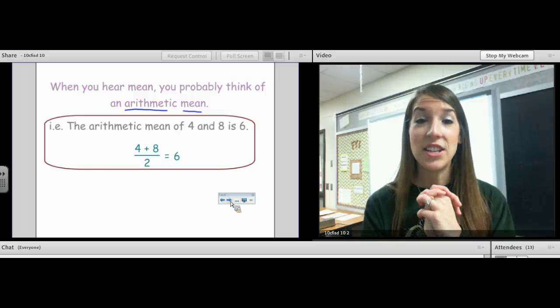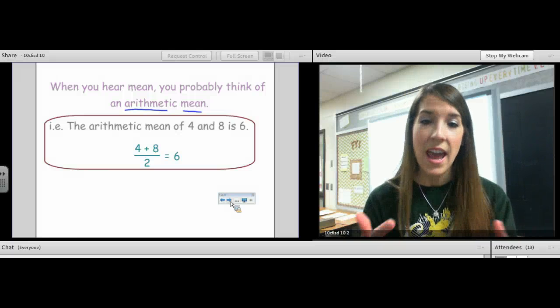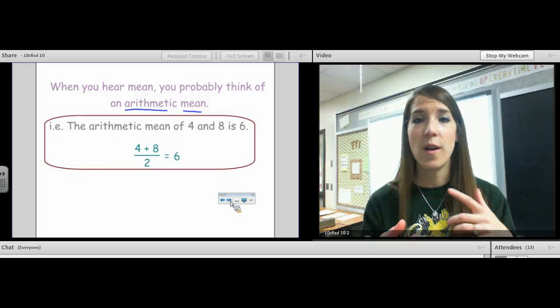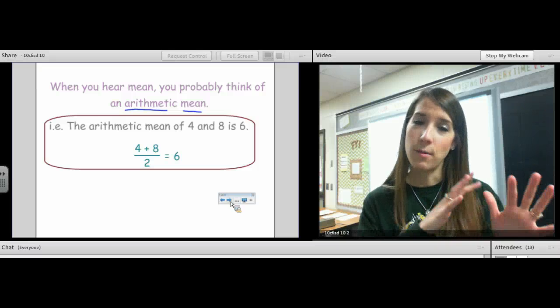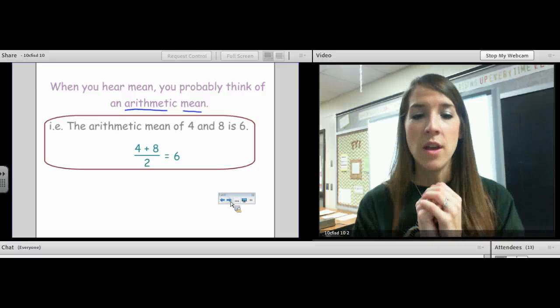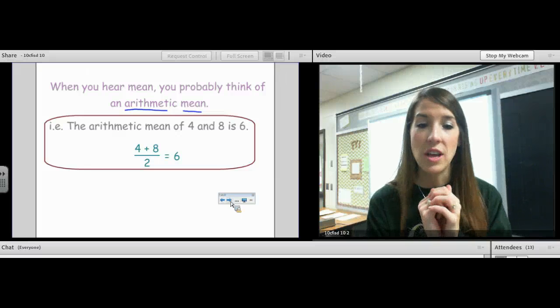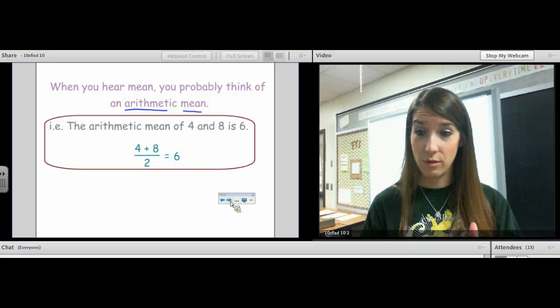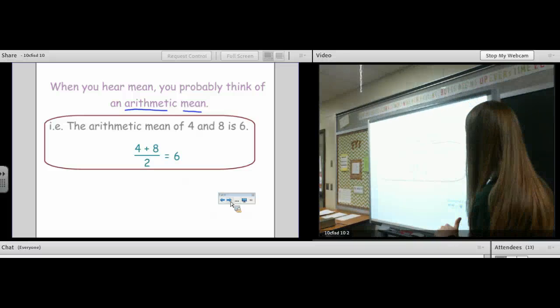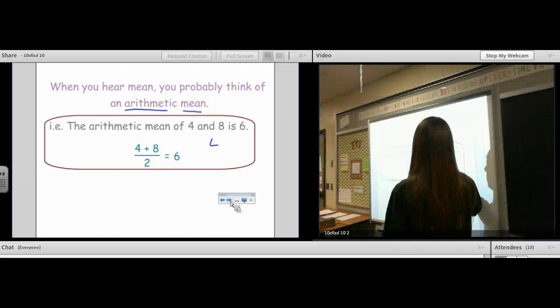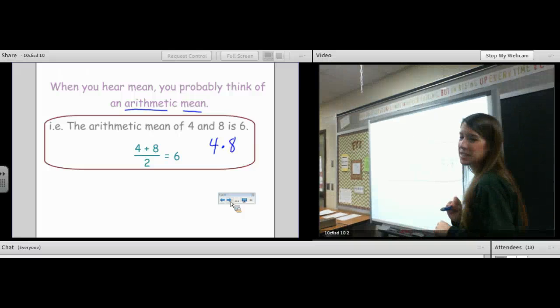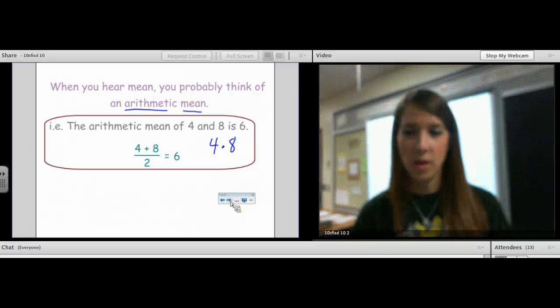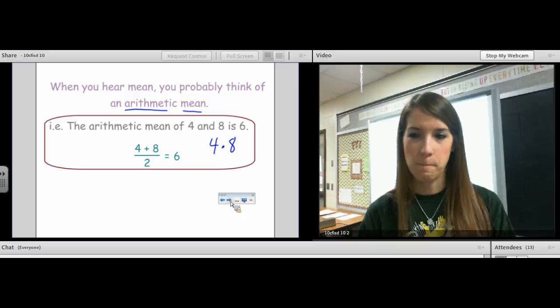There's such thing as a geometric mean. And it is derived from similar triangles within a right triangle, and I'm going to show you that later. But what happens with a geometric mean is instead of adding the numbers and dividing by 2, we multiply the numbers. We multiply the numbers, and what do you think we do with them then?